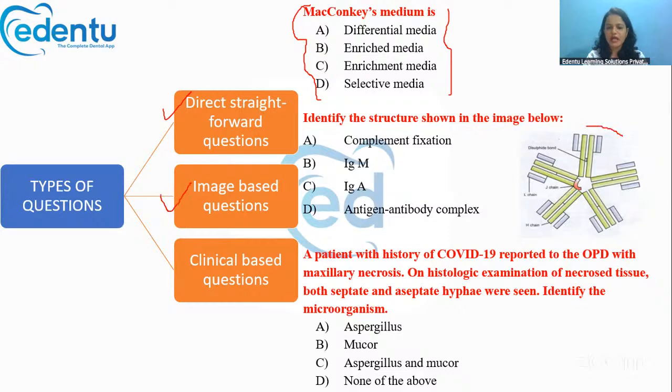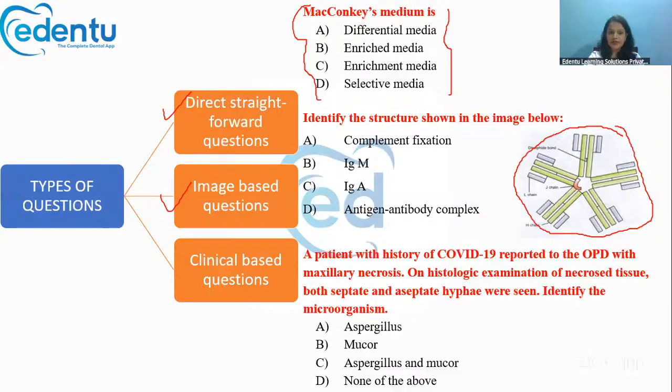They can give an image like this and ask you to identify what is given in this image. Is it a complement fixation, or IgM, or antibodies like immunoglobulins M or A, or an antigen antibody complex? Yes, such questions can also be asked.